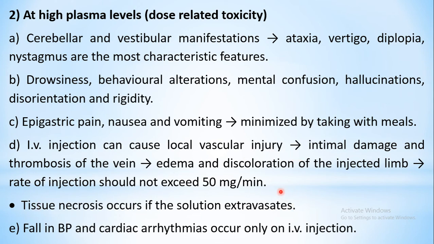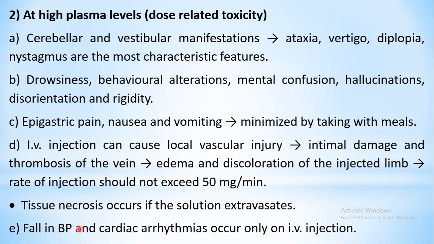Also, if extravasation takes place, that is, supposing there is a mispositioning of your needle, and the solution which you are injecting in that vein by mistake goes out of the vein, then surrounding tissues may undergo necrosis, that is, tissue damage may take place in that area.